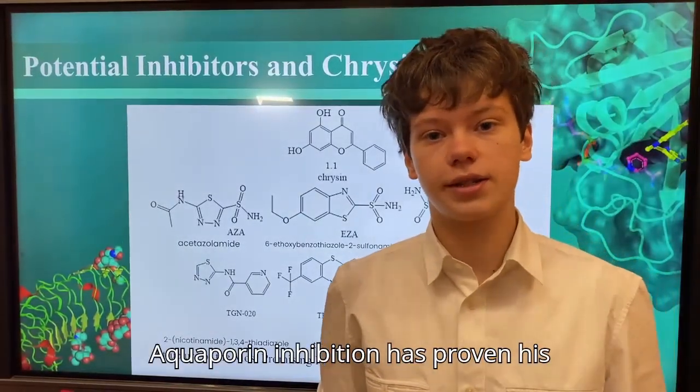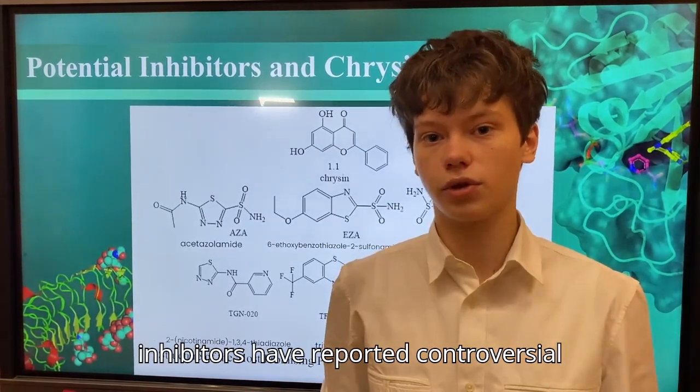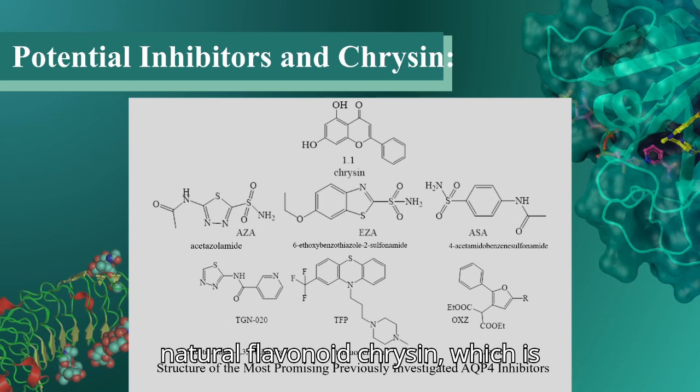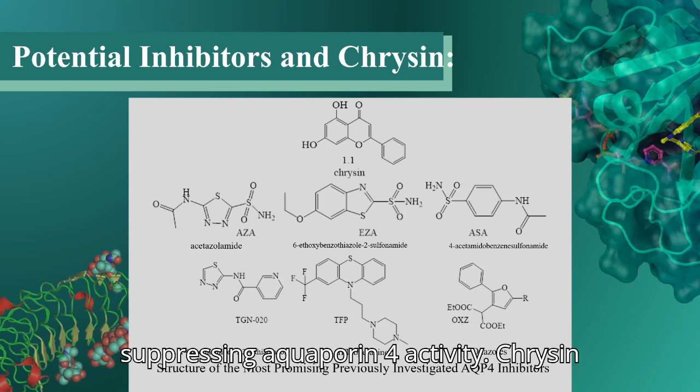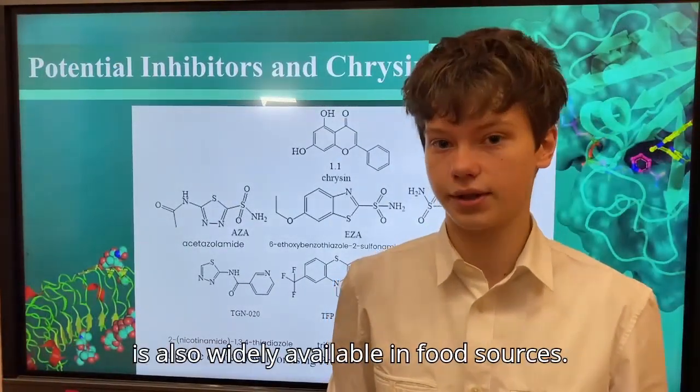Aquaporin inhibition has proven its effectiveness. However, some studies of inhibitors have reported controversial results. A promising candidate is the natural flavonoid chrysin, which is capable of crossing the BBB and suppressing aquaporin-4 activity. Chrysin is also widely available in food sources.